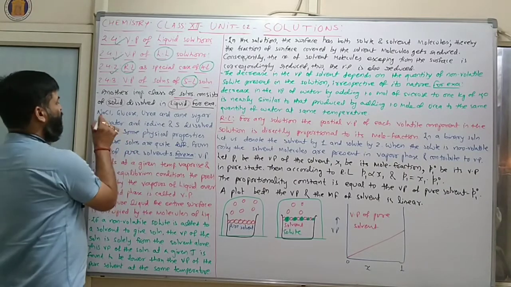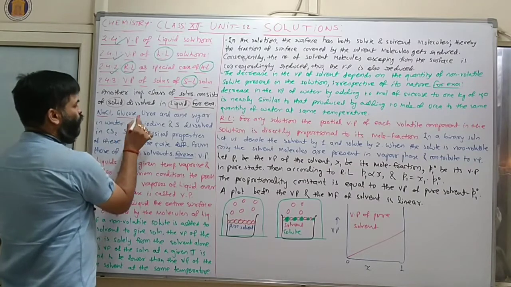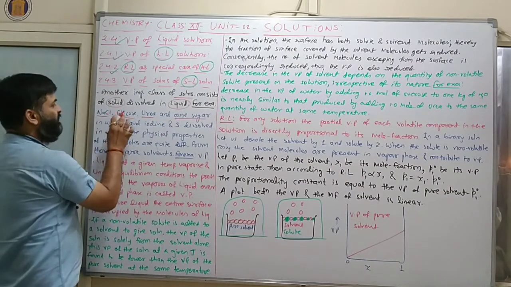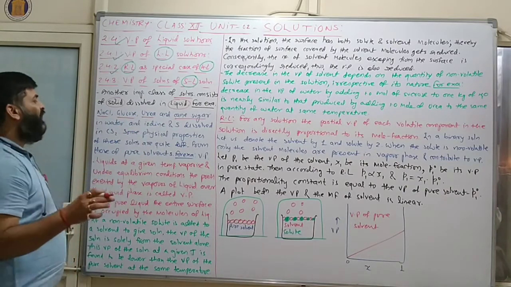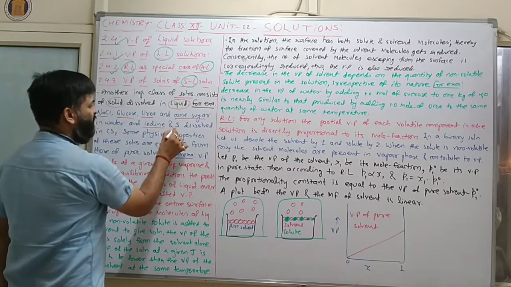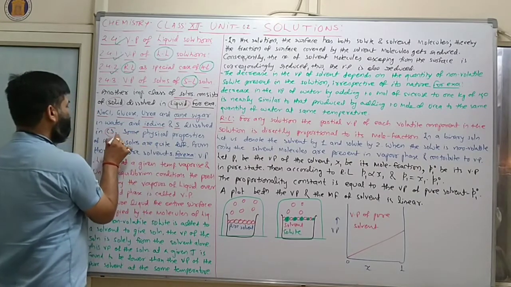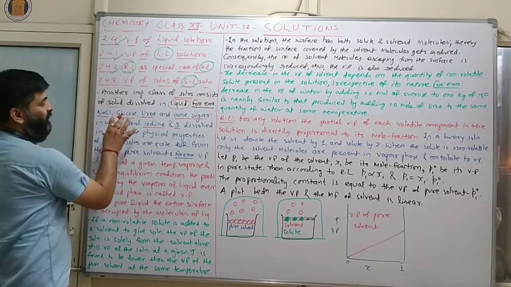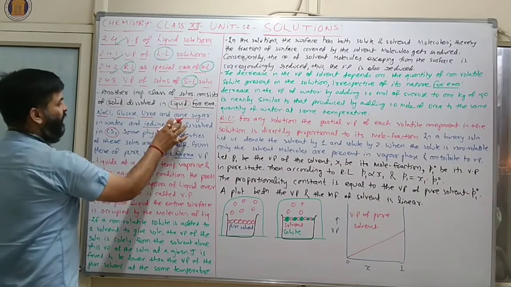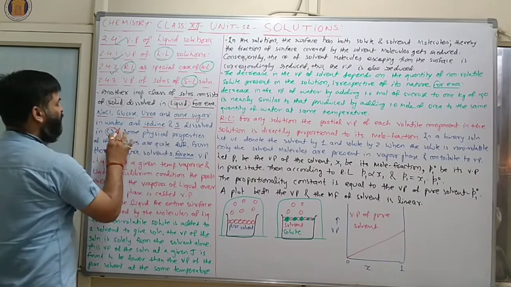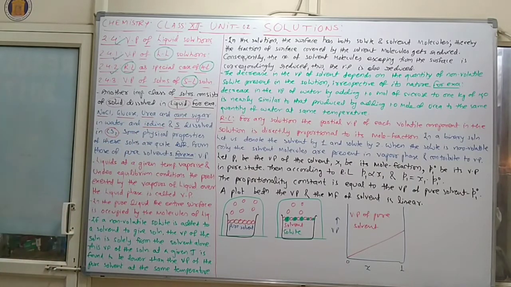For example, NaCl, glucose, urea and cane sugar dissolve in water, and iodine and sulfur dissolve in carbon disulfide.